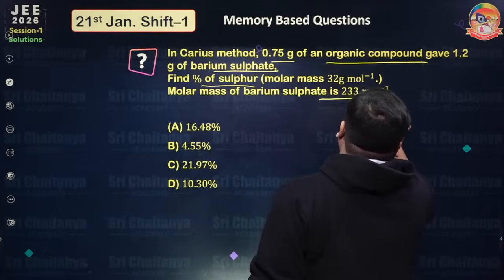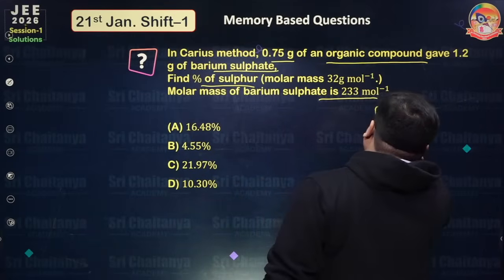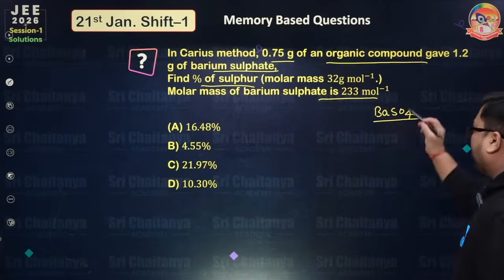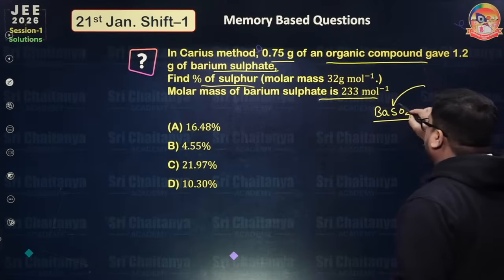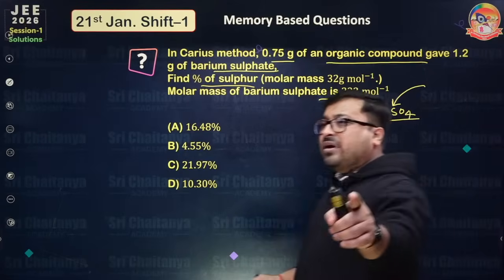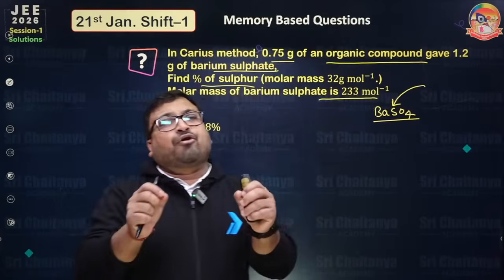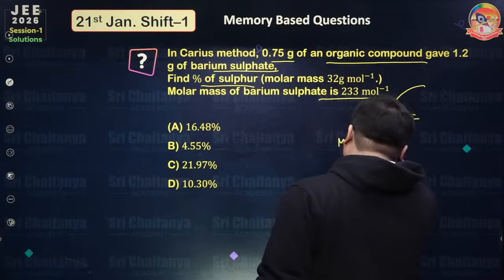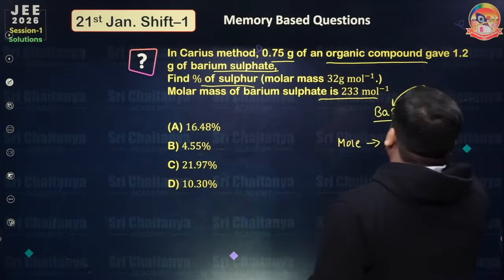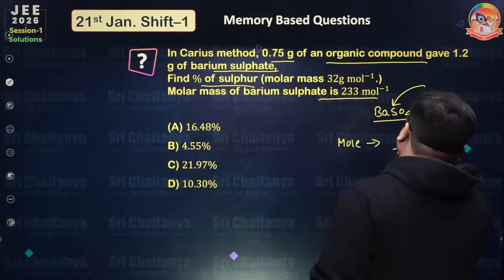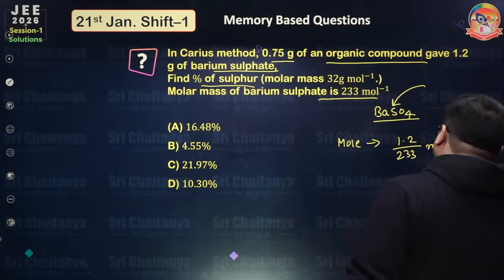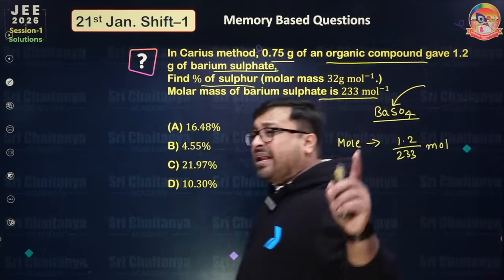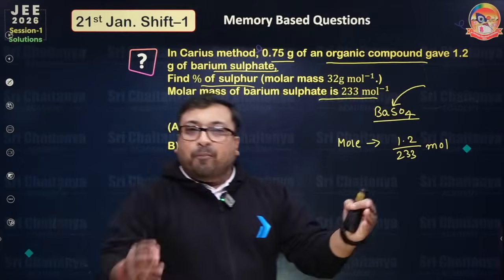You know the formula of barium sulfate, so your analytical skill is very nice. You can see 1 mole of barium sulfate contains 1 mole of sulfur. So first of all, calculate the mole of barium sulfate. That is 1.2 divided by 233. Am I right, everyone? So the mole of barium sulfate is equal to the mole of sulfur.